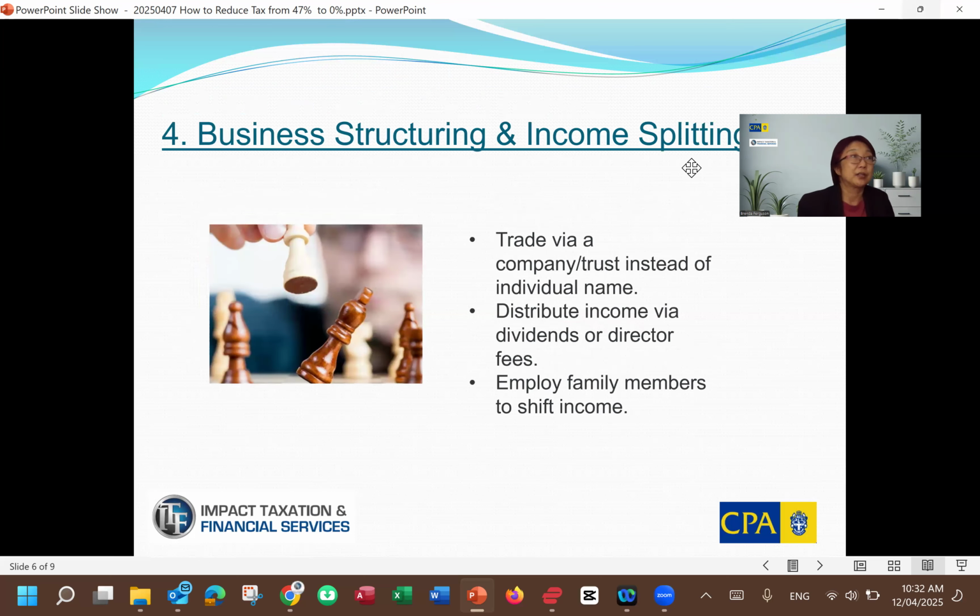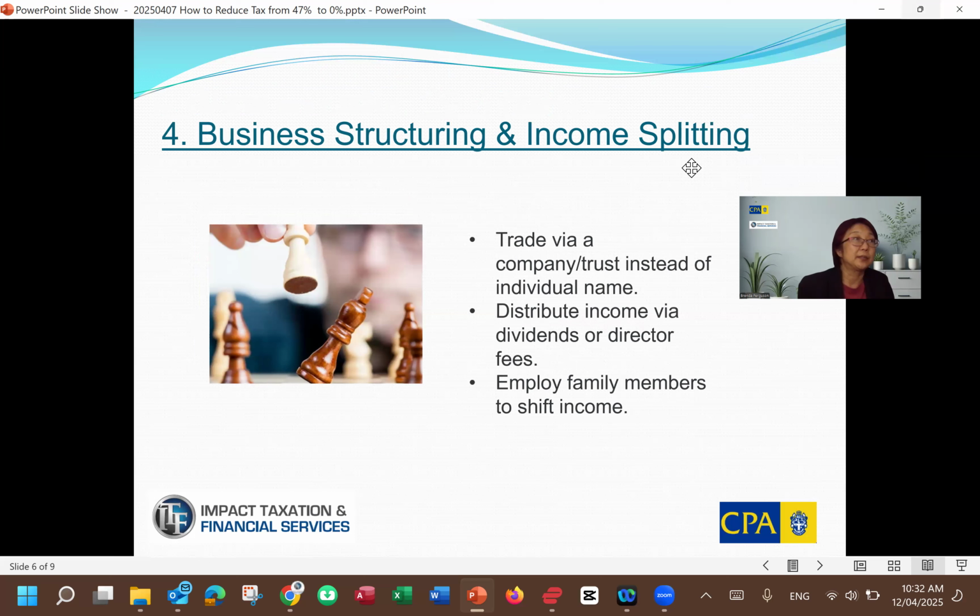Business structuring and income splitting. You can trade, if you have active trading activities, through a company or trust instead of in your individual name as a sole trader, because as a sole trader you have to pay the top marginal tax rate. Then you can distribute income via dividends or director fees. Okay, and potentially employ family members to shift income.